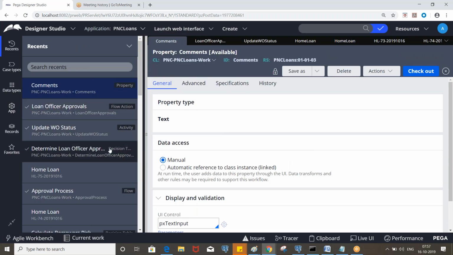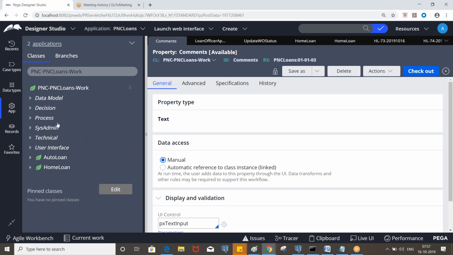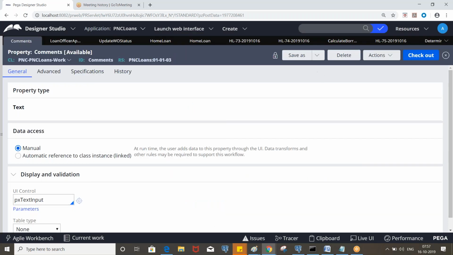So what we can do is, based on the condition, we can create a circumstance rule. The main rule will be there. So we have an approval process, and we will create a variant rule for that. If the loan type is auto loan, we will modify the whole flow. If it is auto loan, then the modified flow will be executed; for all other work types, let's say home loan, it will pick the one we designed currently. So we can handle it in a different way also.